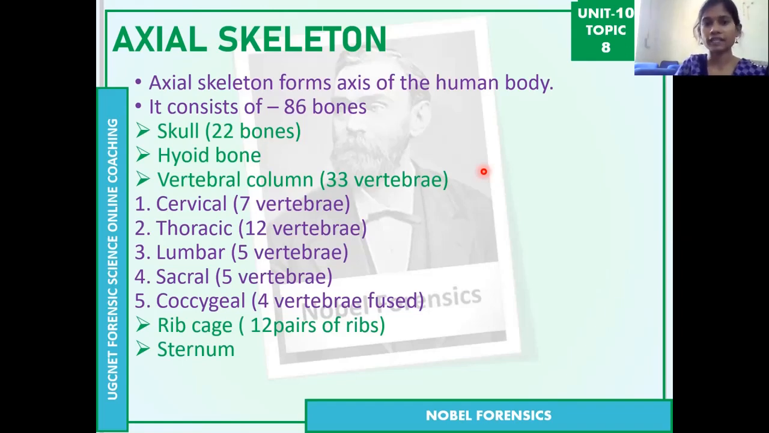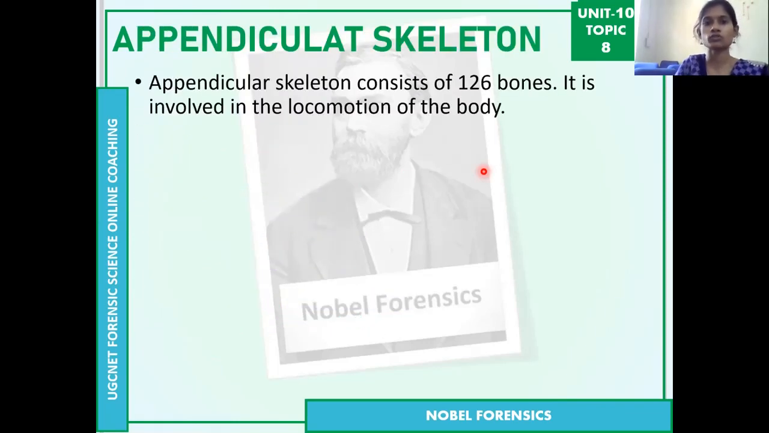So skull 22 bones, hyoid 1 bone, then vertebral column 33 bones, then rib cage 12 pairs, which means 24 bones, then sternum 1 bone. Actually, the sternum has 3 bones, but they are fused into one single bone, which is the sternum. So these all come under the axial skeleton, which has 86 bones. The remaining 126 bones come under the appendicular skeleton.